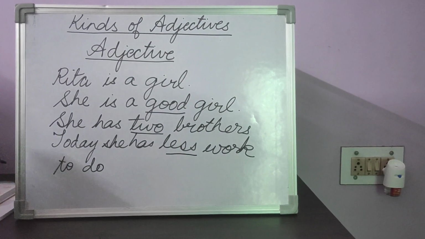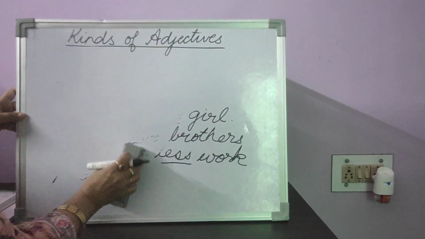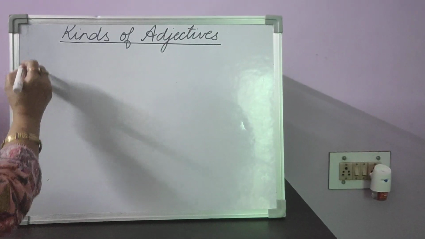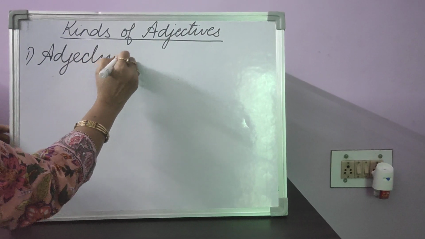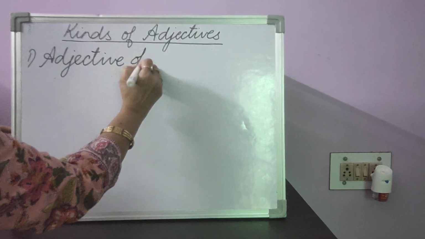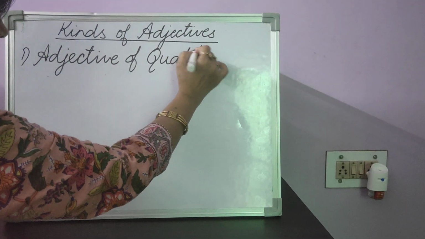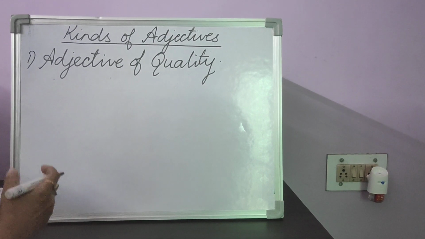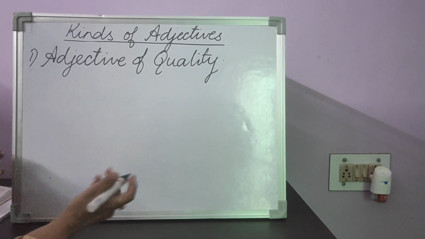Now, let's move on to our main topic, and that is kinds of adjectives. The very first kind of adjective is adjective of quality. Adjective of quality again gives us some information about a noun or a pronoun, and it tells us what kind of noun it is.